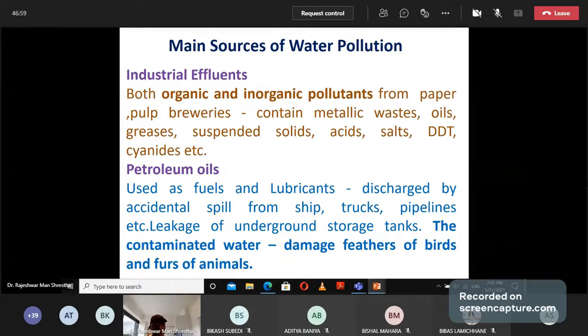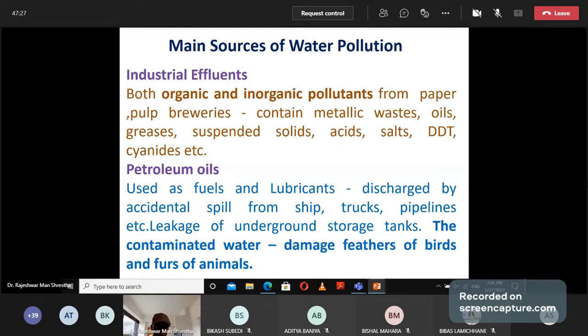And petroleum oil is also a source of water pollution. For what purpose is petroleum oil used? Petroleum oil is used as fuel and lubricant, and it is discharged by accidental spills from ships, trucks, pipelines, and vehicles running on the street.